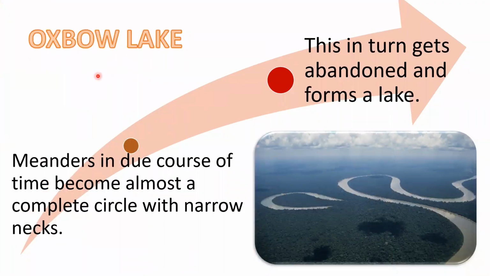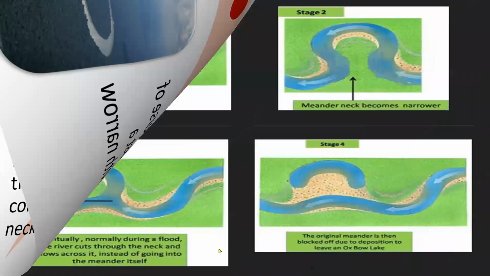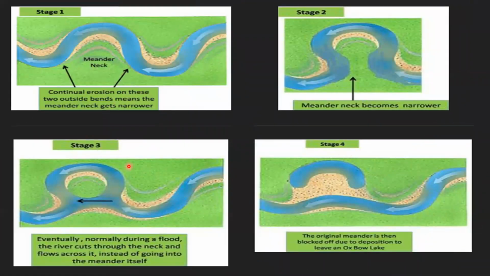And what is an oxbow lake? Meanders in due course of time become almost a complete circle with narrow necks. This in turn gets abandoned and forms a lake called an oxbow lake. And this picture explains clearly the formation of an oxbow lake.